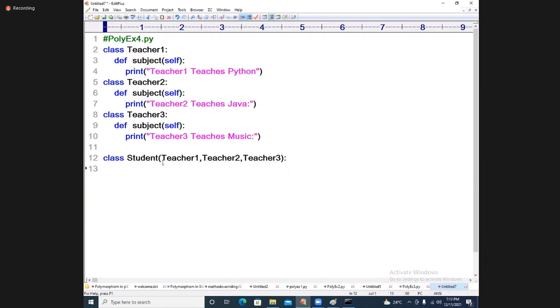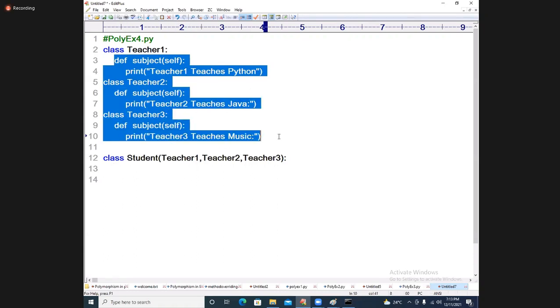Three teachers are there. All the methods are coming to where? Student. There, what is happening? Class student, teacher 1, teacher 2, teacher 3. How many methods are coming? Carefully understand. Everybody will think that 3 methods are coming, but 3 methods will not come. Only one method will come. We feel that 3 methods are coming, but in reality only one method exists, because only one memory space will be created.